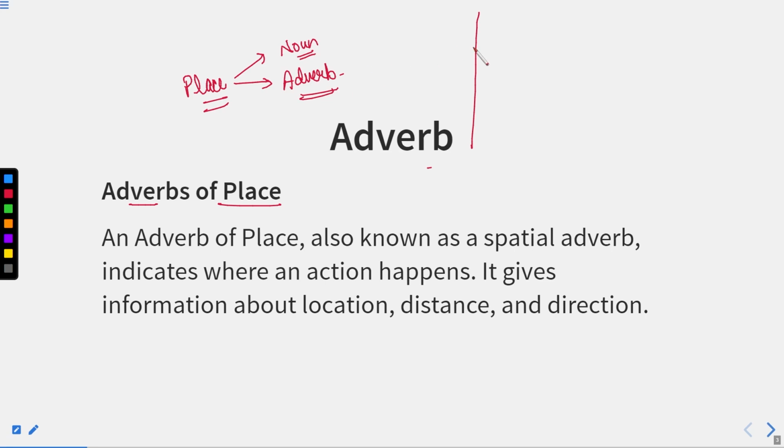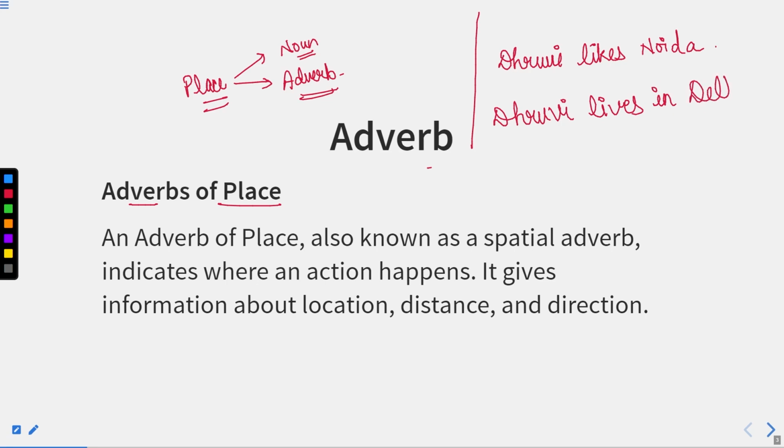Now, for example, if I say Dhruvi, now Dhruvi is a girl, and I say Dhruvi likes Noida. Now this is the sentence, Dhruvi likes Noida. Another sentence is Dhruvi lives in Delhi. Now these are the two different sentences, and in both the sentences we are using the name of a place, that is one is Noida and another is Delhi.